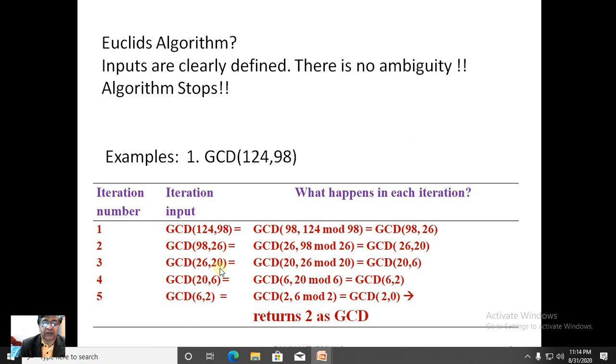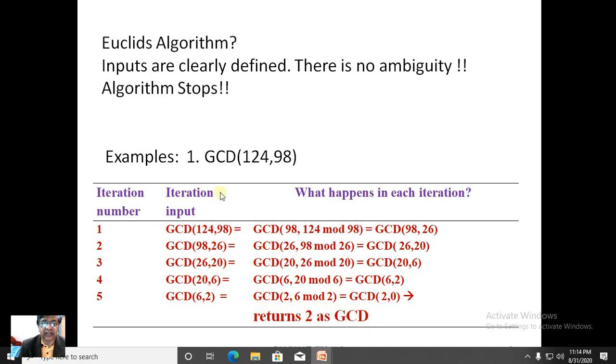GCD 26, 20 will be the new inputs. The second input will come to the first place, and 26 mod 20 will give us 6. In the next step, 20 and 6 will be the inputs. 6 will come in the place of P, and 20 mod 6 will remain over here. It is 6, 2. Therefore, GCD of 6, 2 is GCD of 2, 6 mod 2. So Q will become 0, P is 2. Therefore, return 2 as GCD.